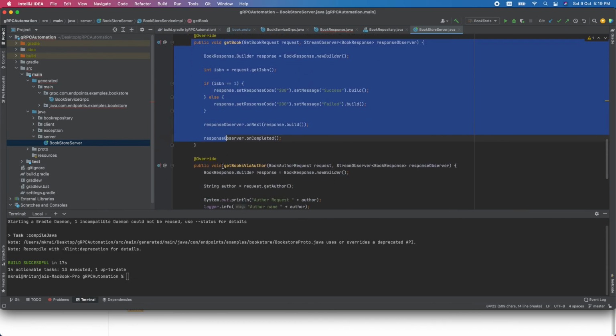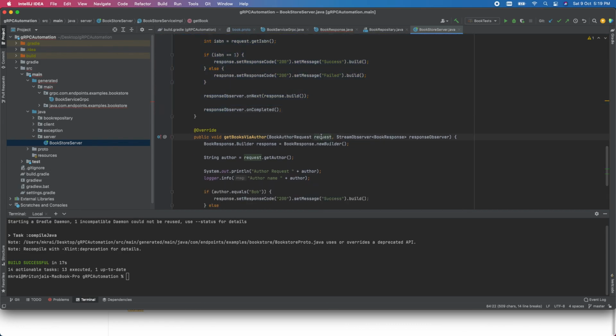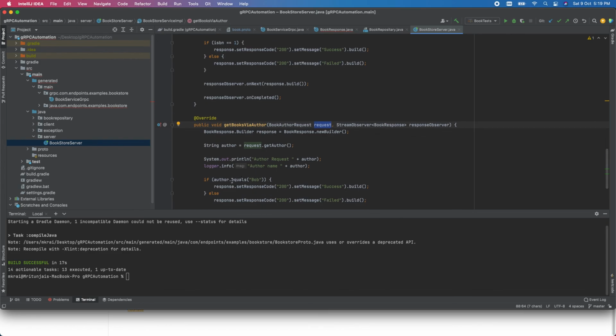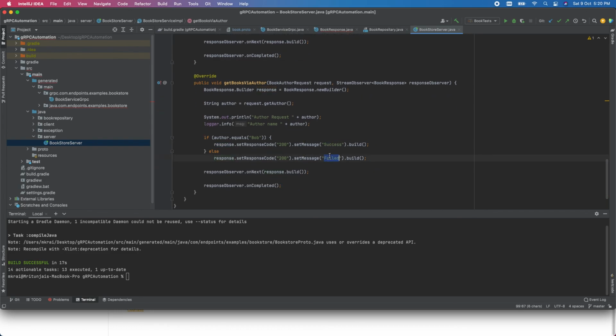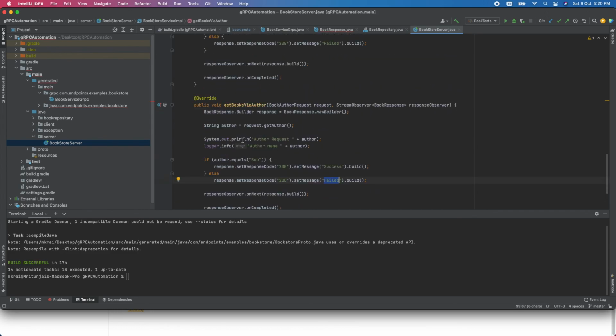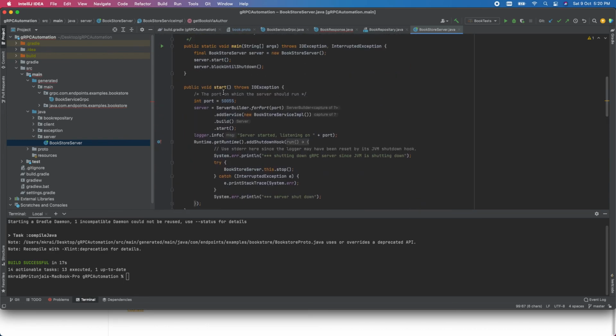The next method is get books via author. If you are searching based on the authors, I check what the client is sending in the request. If the author is equal to Bob's, then I'll send success, otherwise it is failed. So these are the services which I have developed.